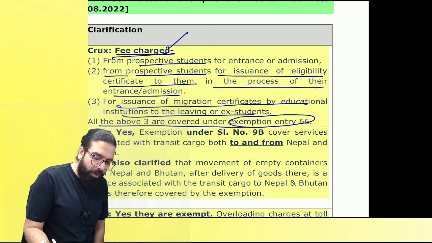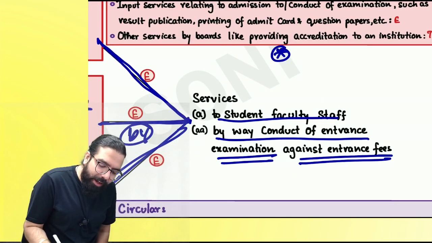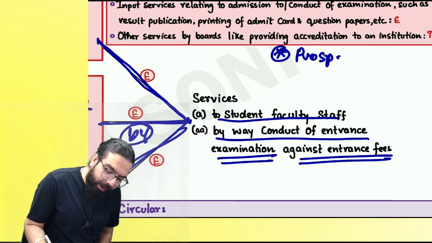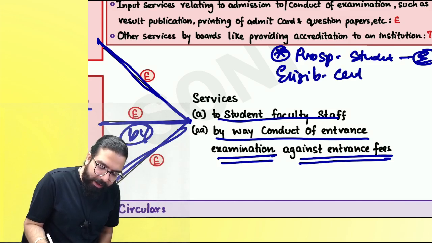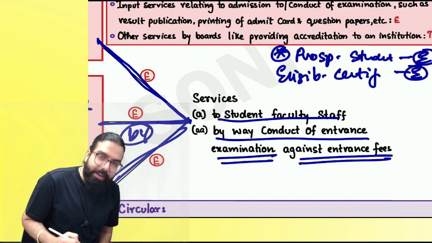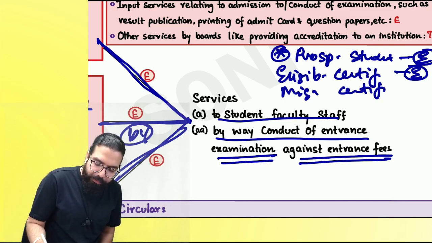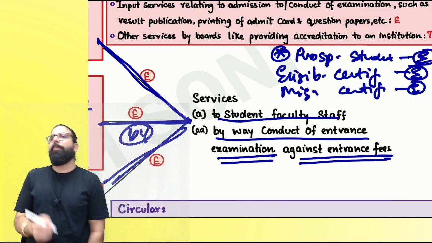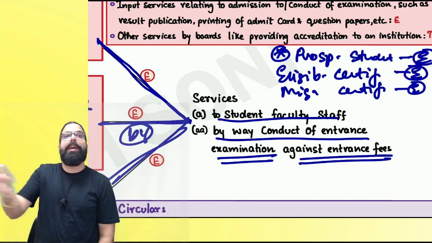Can we go ahead? A good student is one who will write it over here only that, sir, fees charged from prospective student for entrance, etc., will be exempt. Fees charged for eligibility certificate, correct, everyone? Eligibility certificate also will be exempted, and migration certificate, if any fees is charged, that is also exempt. Remember one thing, when you jump inside the exam hall, you don't get time to see here, there, etc.